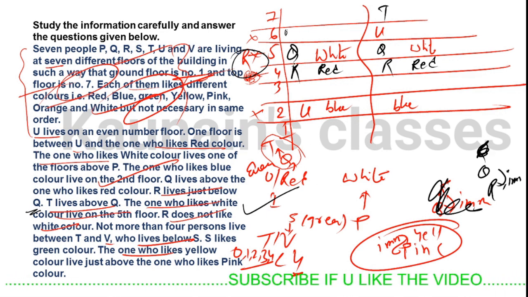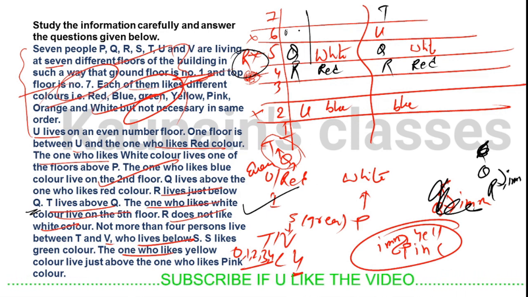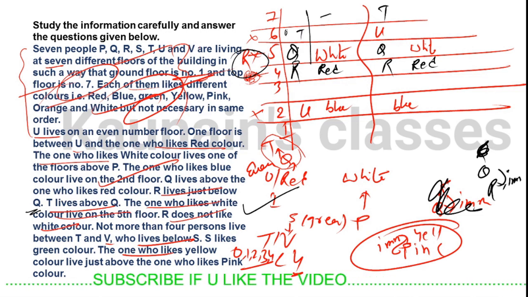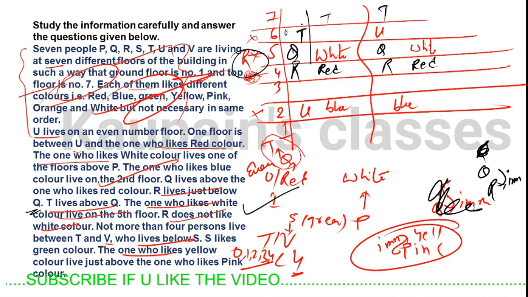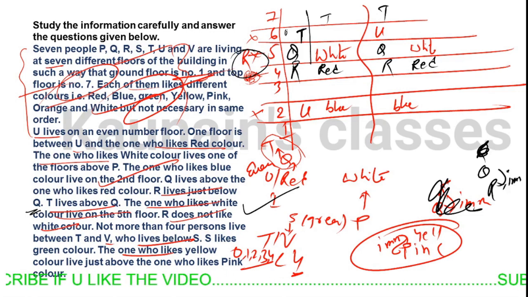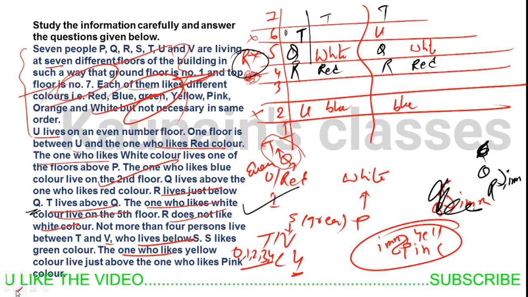In this case there are two possibilities: we can place T here or T here. If we place T here, let's eliminate these two possibilities.